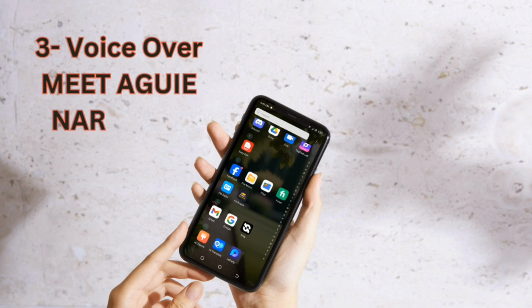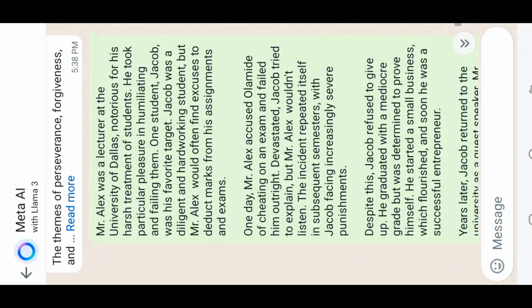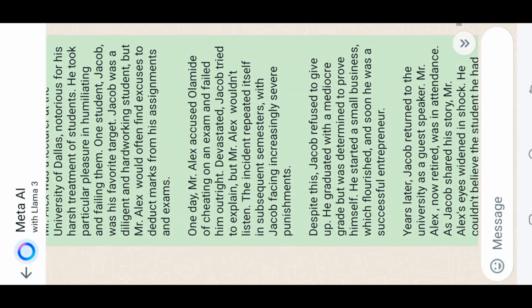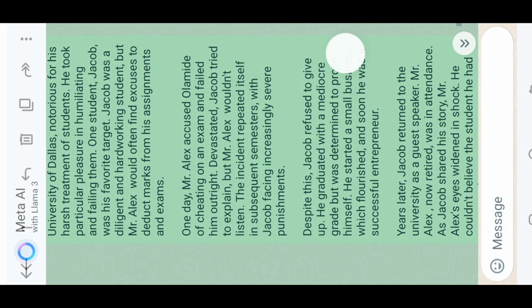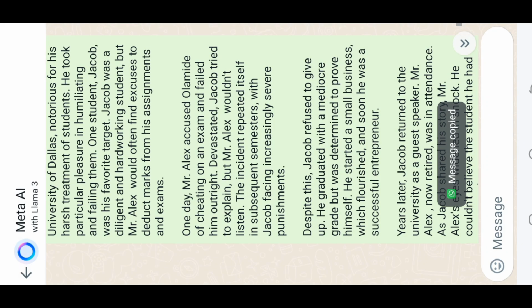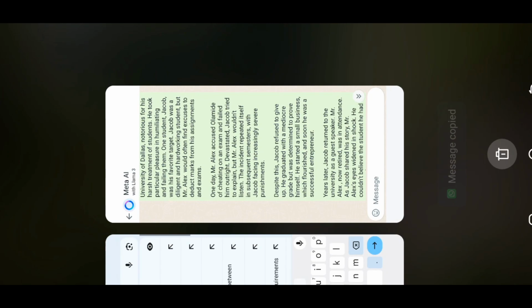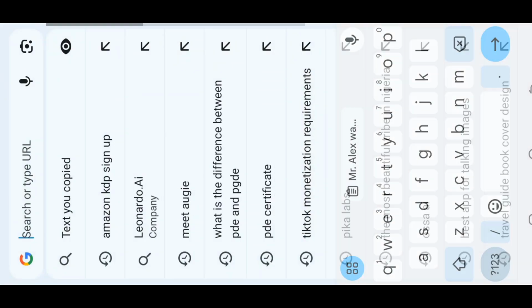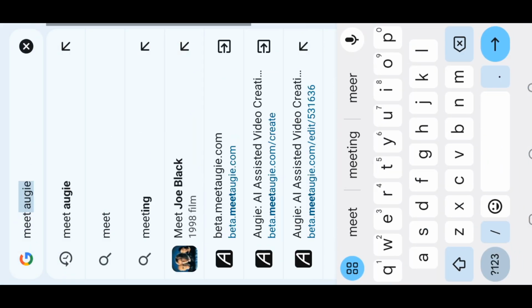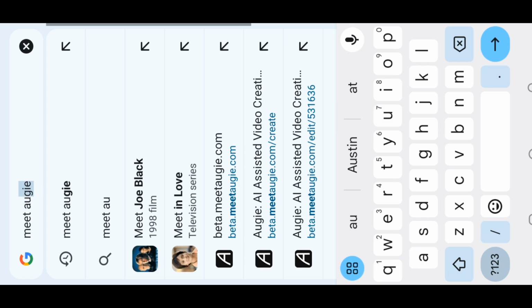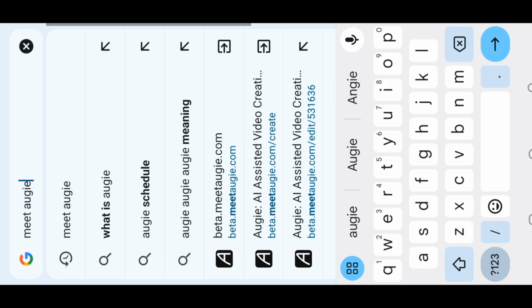The third step is voiceover. You can use Augie, ElevenLabs and Naira Kit for your voiceover. You have to go to MetaAI and copy the storyline. After copying it, you go back to your Chrome browser and search Meet Augie. After searching it, you click on it.